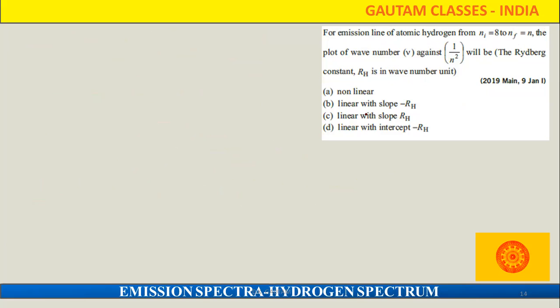Next question is here. It is given that for an initial line of atomic hydrogen, the initial value Ni is 8, and the final energy level is given as n.